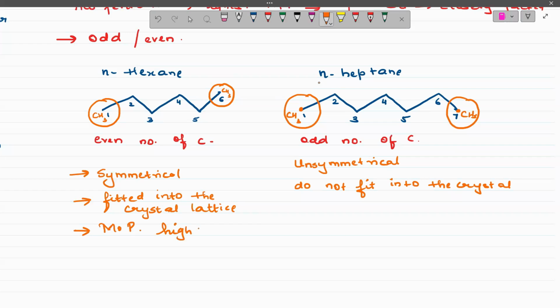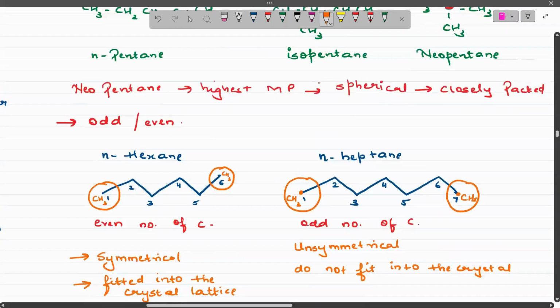Clear? So I hope the entire concept is clear to you. Always remember the melting point of the even number alkanes is higher than the melting point of the odd number alkanes. So quickly we will summarize whatever we have covered till now.